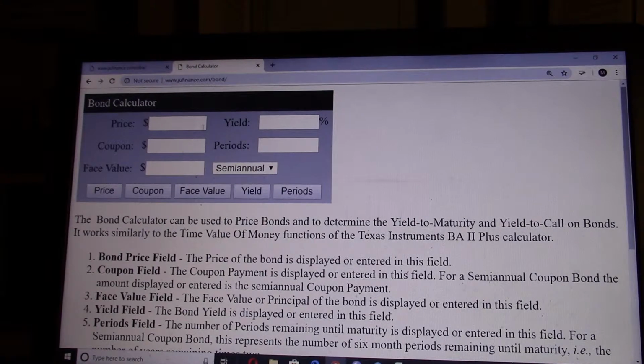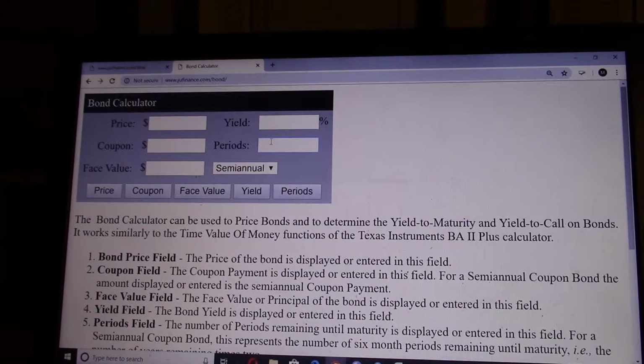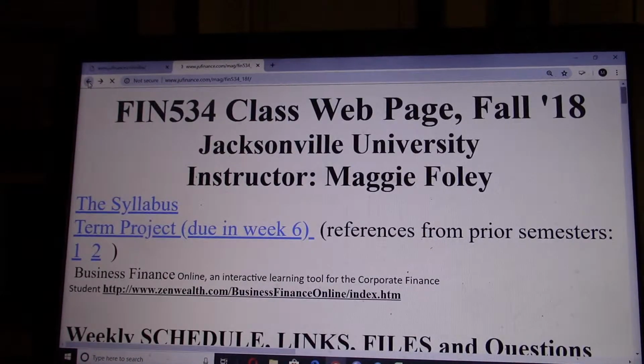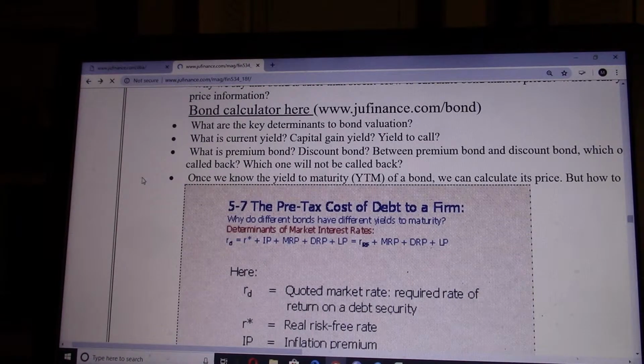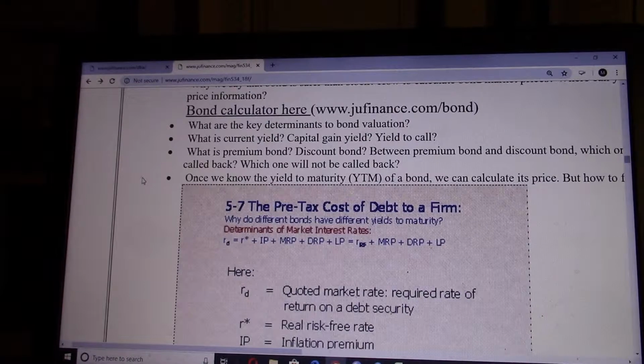So you see, we need to know how much is the coupon, how much is the yield, how much is the maturity, and also to determine the price of the bond. The face value is always $1,000 for bond. So the key determinants to bond valuations should be the coupon, the yield to maturity of this bond, and also the maturity, the period investors have to wait to get their face value or principal back.